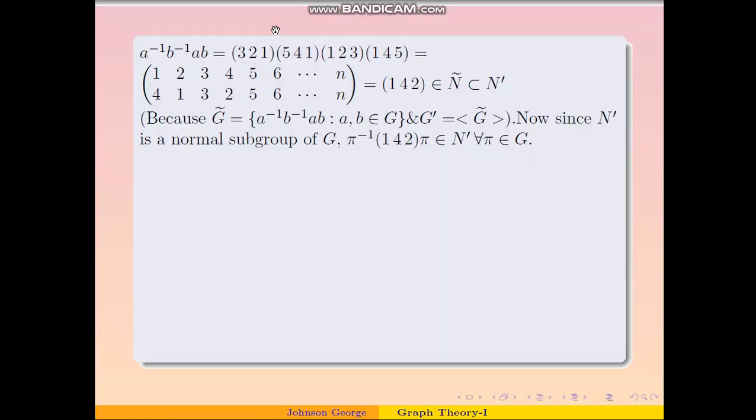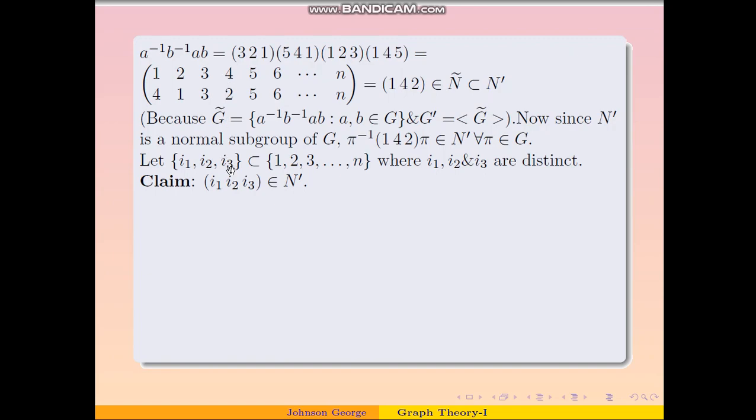Our claim was to prove that any 3 cycle is in N dash. So let us start with any arbitrary 3 cycle. That means we have to start with 3 distinct elements, i1, i2 and i3 from this set 1, 2, 3 up to n. For that, let us start with a permutation pi in G, which sends 1 to i1, 4 to i2 and 2 to i3, and we don't care about the rest of the elements.